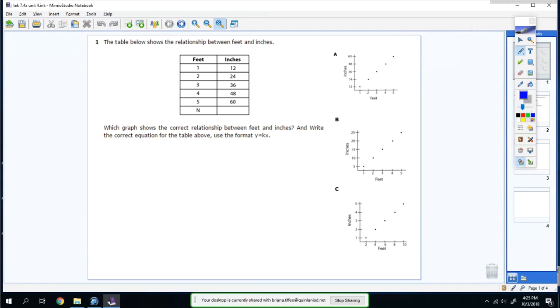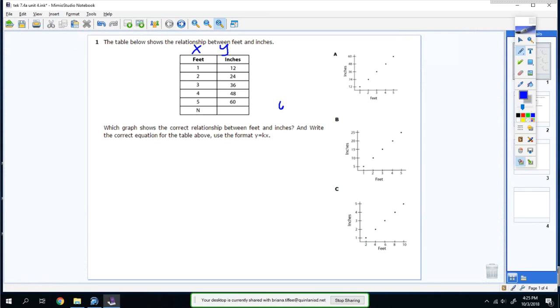Hey, so today we're going to learn about constant rate, which in turn we're going to learn about slope. But today we're just going to focus on how to find the constant rate. When you find the constant rate, you find the change of y over change of x. So this will be x and this is y.